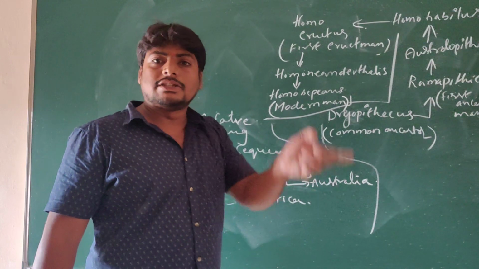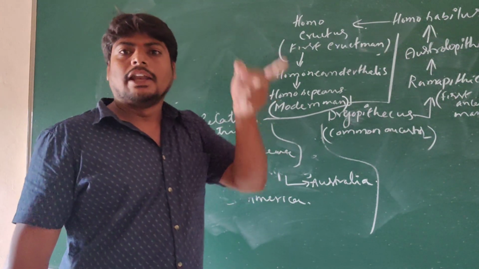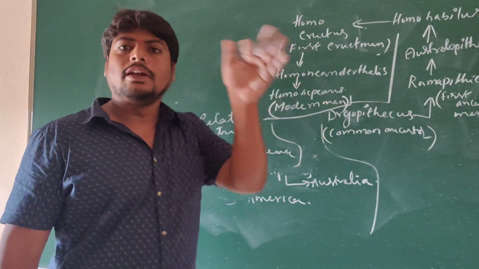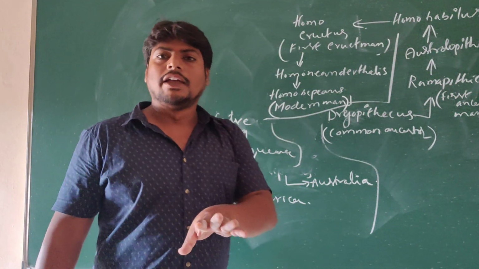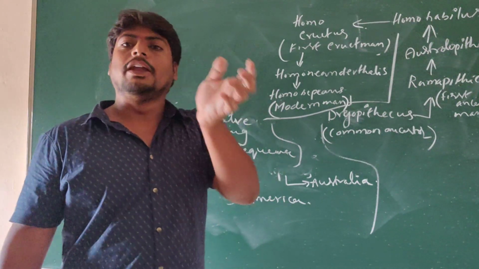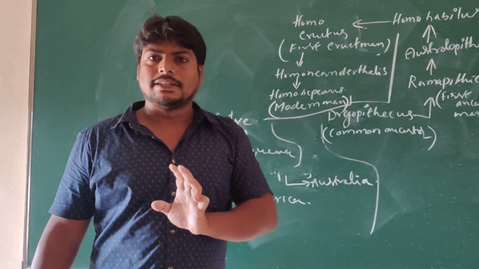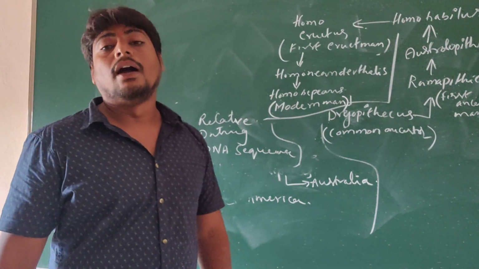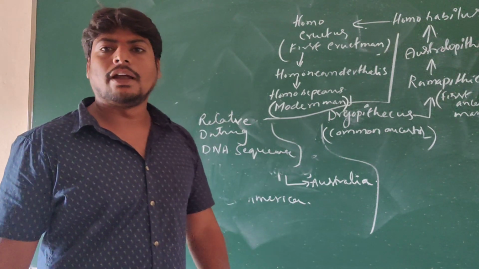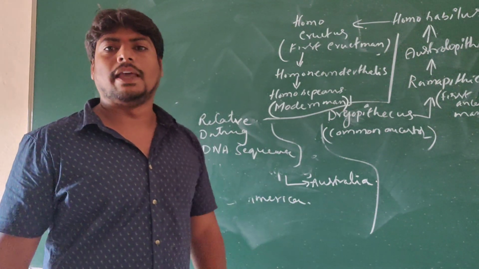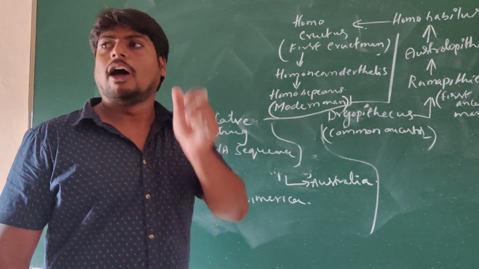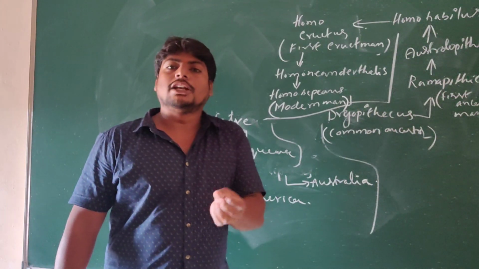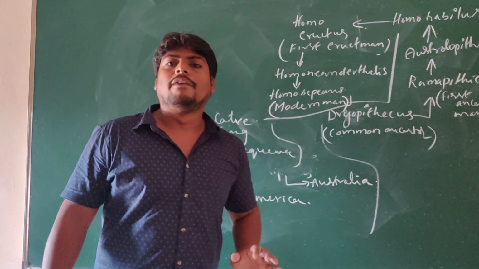From Africa it is towards West Asia, next Central Asia, East Asia, next South Asia. From there they migrated to Eurasia, from there to Indonesia, and from Indonesia to the Philippines. From the Philippines they moved to Australia, and finally they moved to America also. In this way human beings migrated from one place to another where the conditions are suitable or favorable for them to survive.